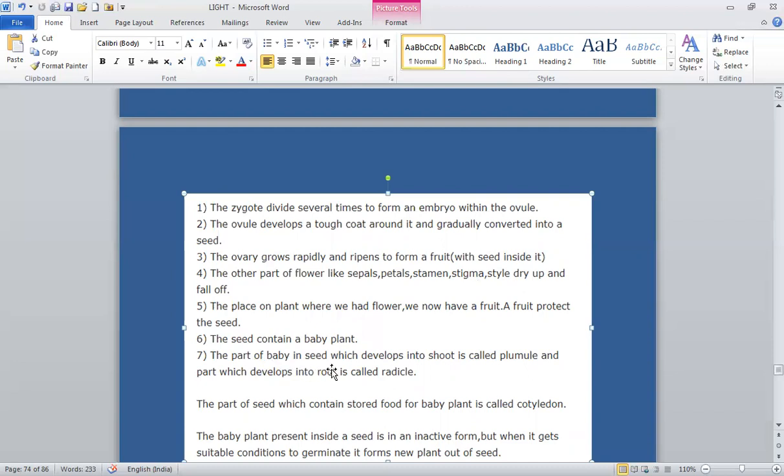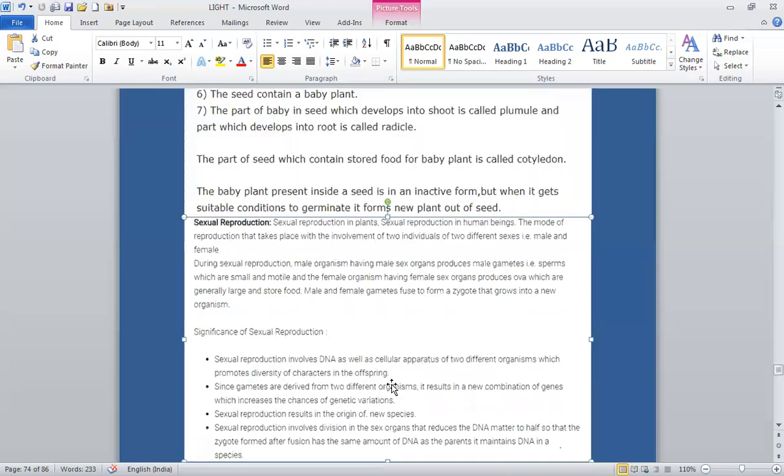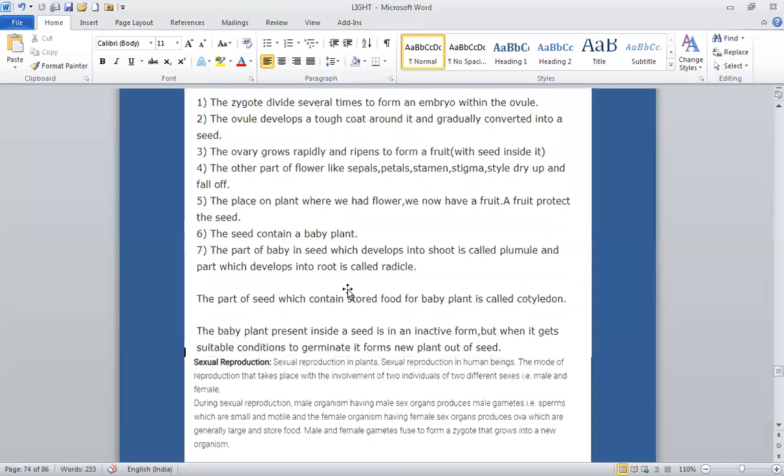The part of baby in seed which develops into shoot is called the plumule, and the part which develops into root is called the radicle. The part of the seed which contains stored food for the baby plant is called the cotyledon. The baby plant present inside the seed is in an inactive form, but when it gets suitable conditions to germinate, it forms new plant out of the seed.